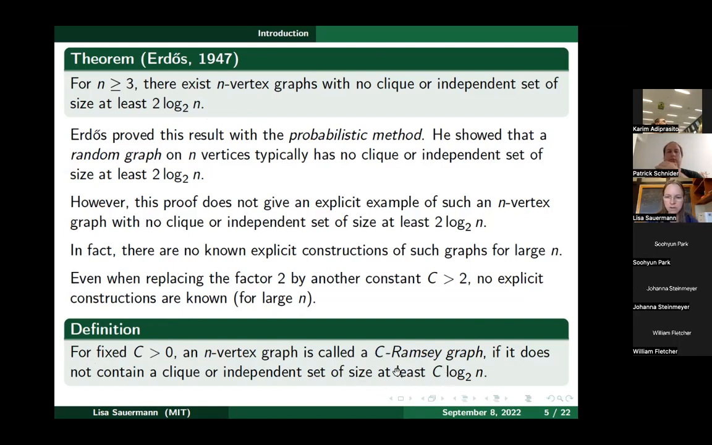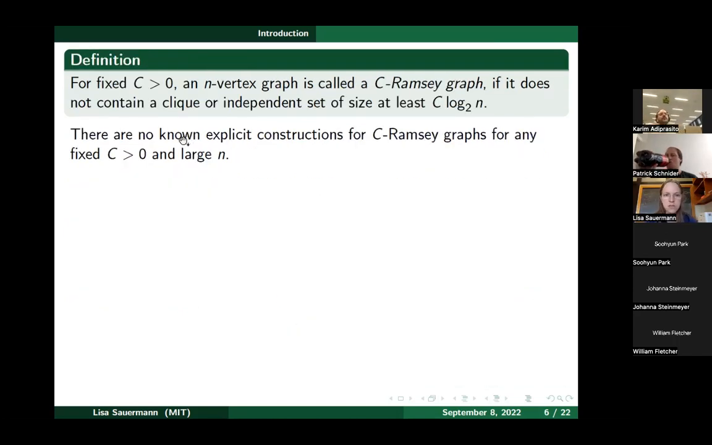So these c-Ramsey graphs don't have large cliques or independent sets, so they behave optimally with respect to this Ramsey problem. And as I just said, there are no explicit constructions known for such c-Ramsey graphs for any fixed c and large n. The larger you make c, the easier it becomes to be a c-Ramsey graph, so the easier it should be to construct them, but still for no fixed constant c are there constructions, or infinite families of constructions, known.